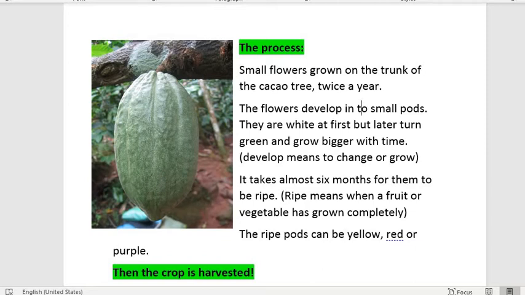In almost 6 months, these pods become ripe. Ripe means when a fruit or vegetable has grown completely and you can eat it. For example, if you think of a mango, you all know that when mangoes are small, they are green. But after some time, they become yellow and big and that's when you can eat them. So, the yellow ones are the ripe mangoes.